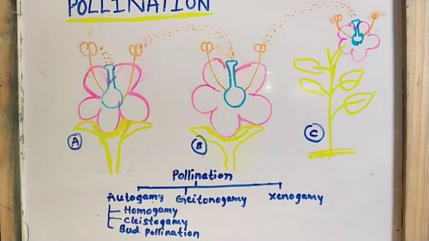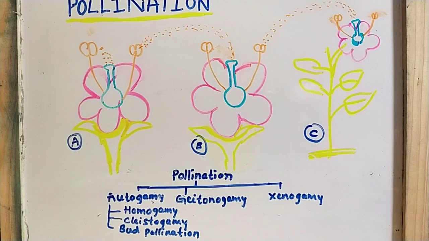Students, in today's class we will discuss pollination. In the last class we studied how male and female gametes are formed. For the process of fertilization in flowering plants there is a need for pollination, because male and female gametes are non-motile.